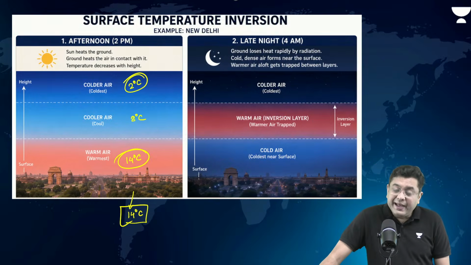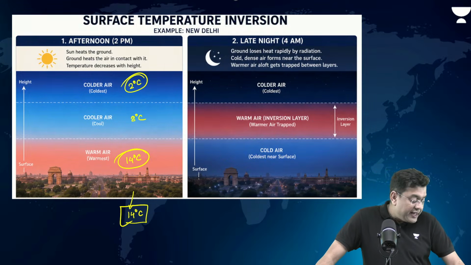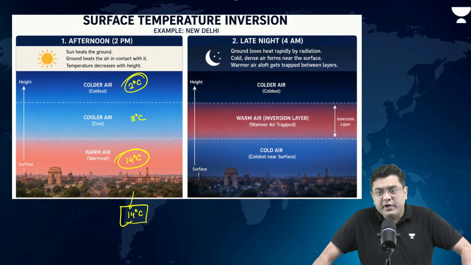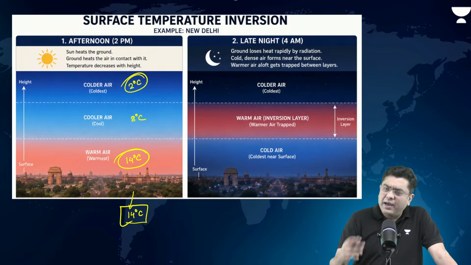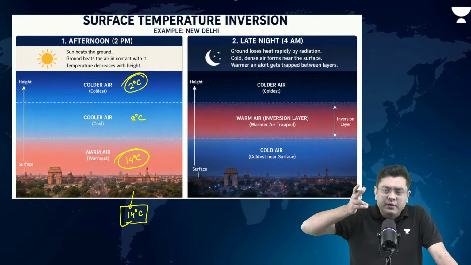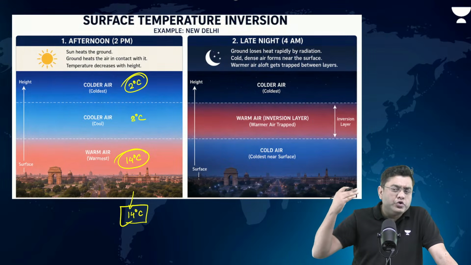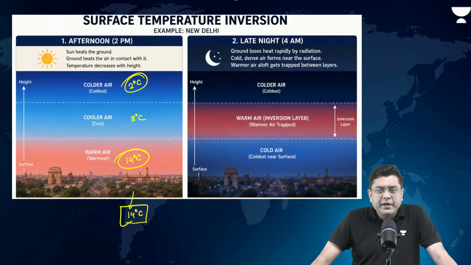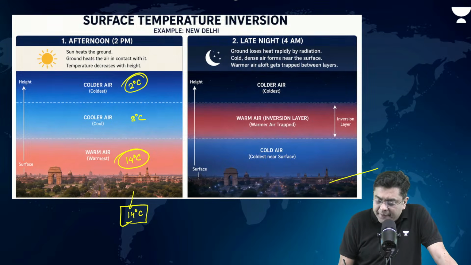Right. Now, day is the time when the surface gains heat. Night is the time when the surface loses heat. So when it gains heat, this is the temperature during daytime. During night, after sunset, the surface continues to lose heat by what? Long wave terrestrial radiation. So that is where the surface continues to lose heat. Now, let's suppose you consider the time at 4 a.m. in the morning when it is very, very cold. At 4 a.m. in the morning, the ground temperature will dip maybe to 2 degrees Celsius.